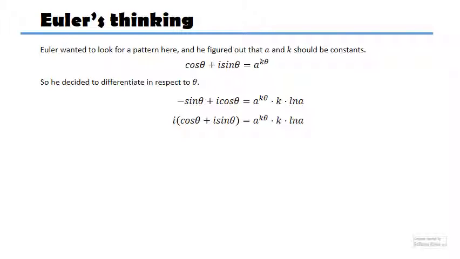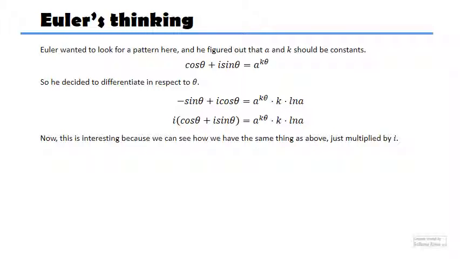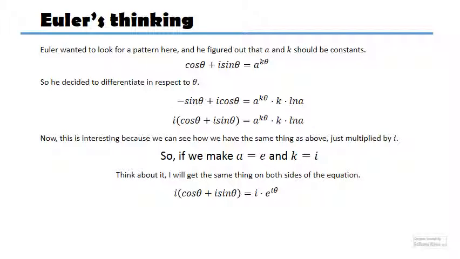And here comes the genius idea. Well, if I say that k is going to be i, and I say that a is going to be the number e, then what I'm going to end up with is the same thing on both sides, right?